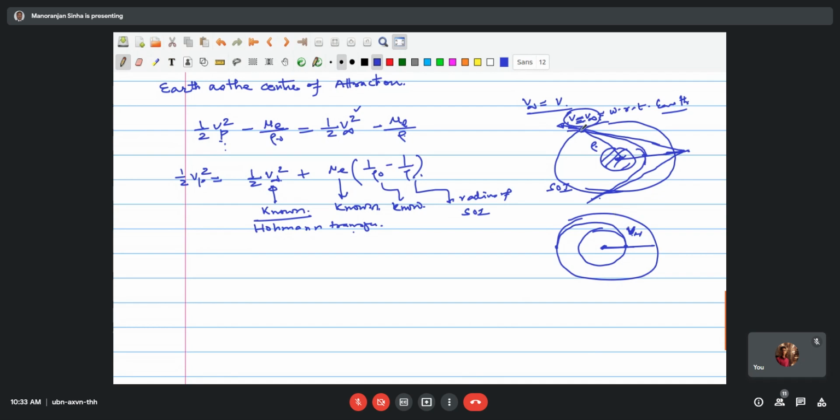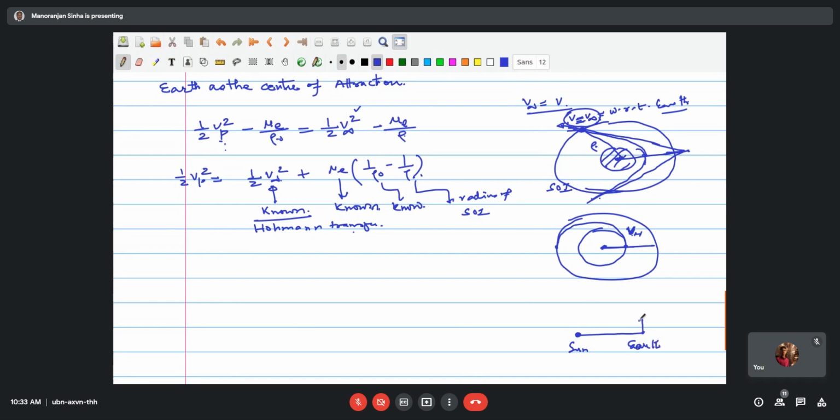That means once the satellite is coming at this point, this is the velocity here, and then the Earth's velocity is also there. Let us assume this is the Sun here, and the Earth is located here.